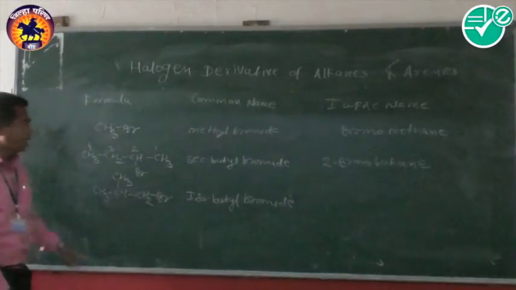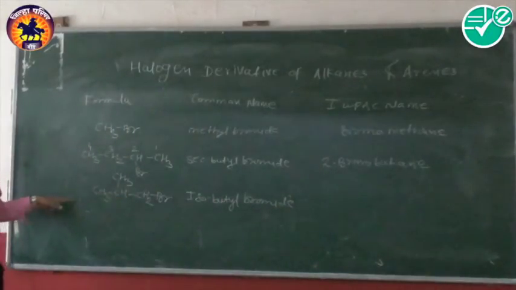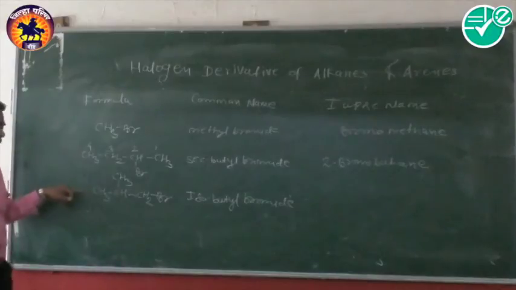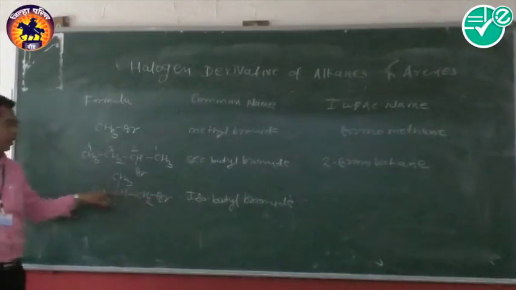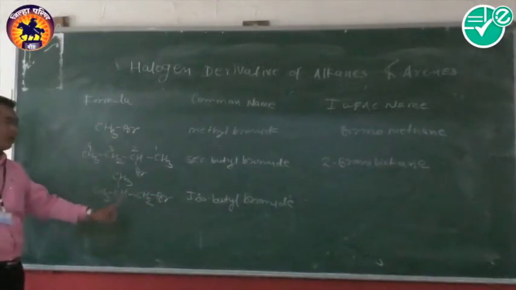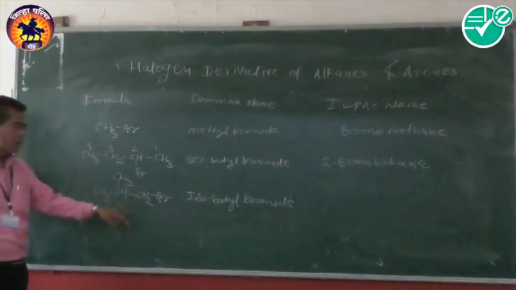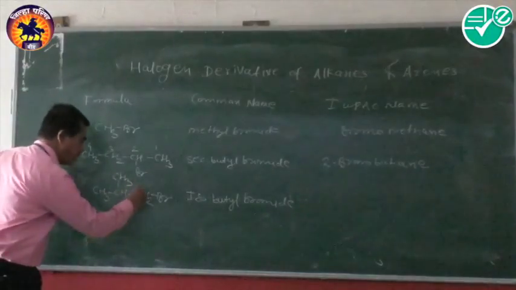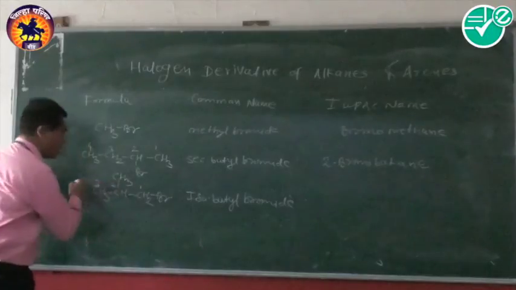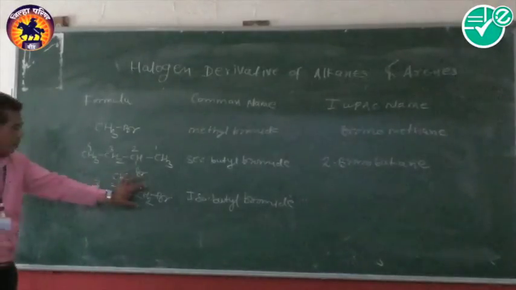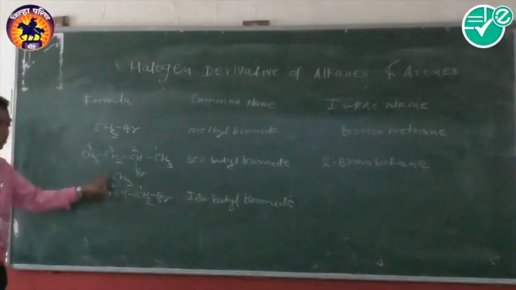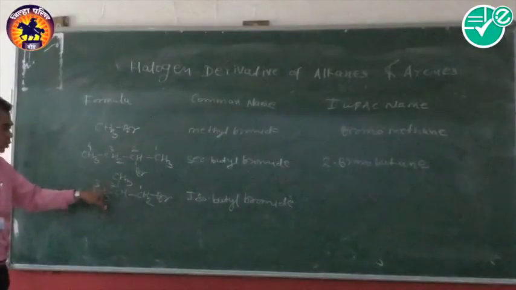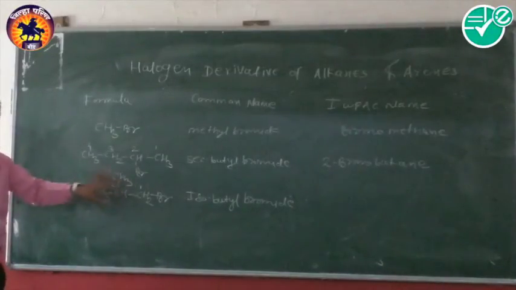In the case of IUPAC nomenclature, we select the longest straight chain, and numbering starts from the end nearest to our functional group, the halogen. So numbering from this end: 1, 2, 3. So our parent has 3 carbon atoms, where one more branch is present at the second carbon atom, a methyl.